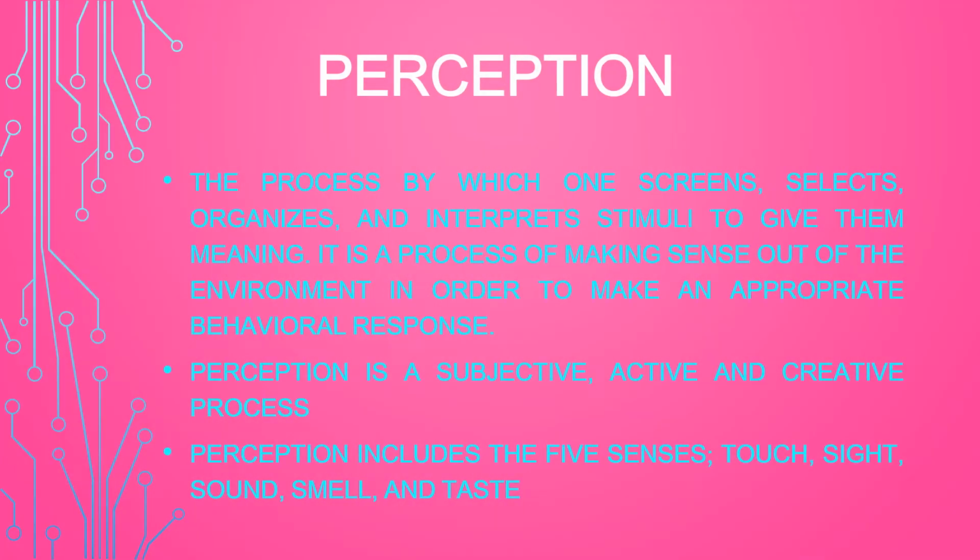What is perception? It is the process by which one screens, selects, organizes, and interprets stimuli to give them meaning. We all know that our environment contains n number of stimuli. From that, we need to select, then organize, and then interpret these stimuli. For what? To give them meaning. So, perception is a process of making sense out of the environment in order to make an appropriate behavioral response.